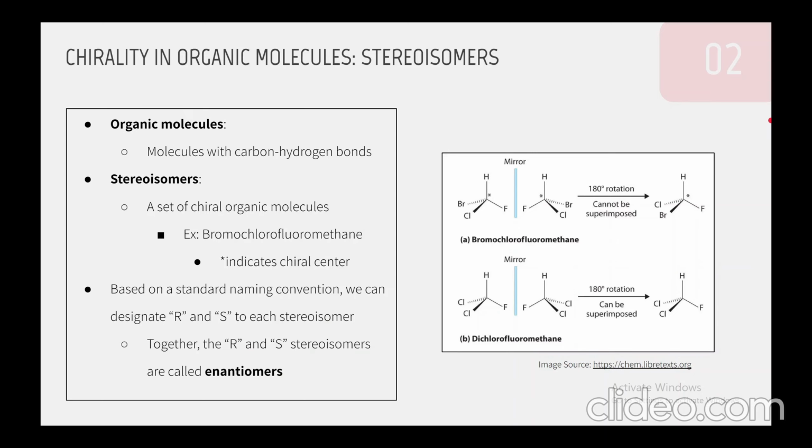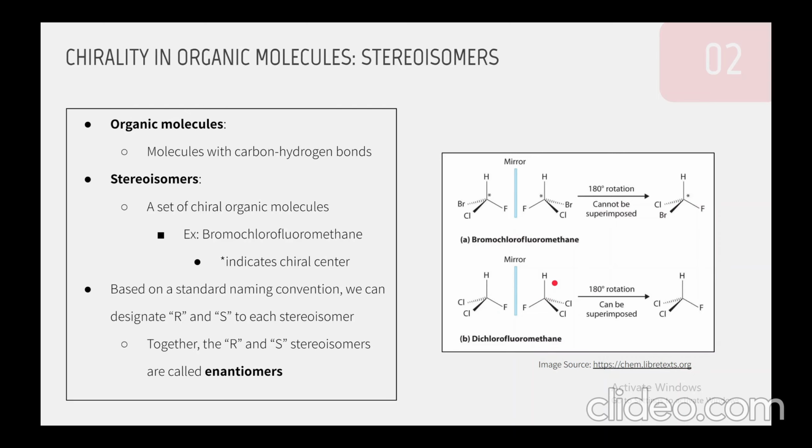So let's apply chirality to organic molecules. An organic molecule is a molecule with at least one carbon-hydrogen bond, contrary to the belief that it's a molecule that's naturally synthesized in an organism. If we take a look at bromochlorofluoromethane here and dichlorofluoromethane, both of them would be considered organic molecules because they have at least one carbon-hydrogen bond. The carbon atom is implied by the vertex here, because in organic chemistry we use vertices to imply the presence of a carbon atom rather than physically drawing it out.